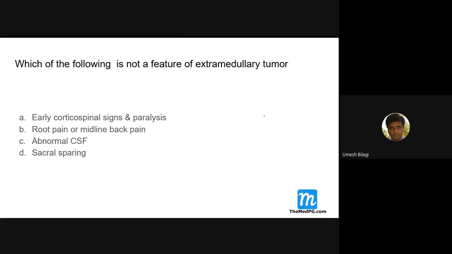Before this, how are the tumors of the spinal cord classified?